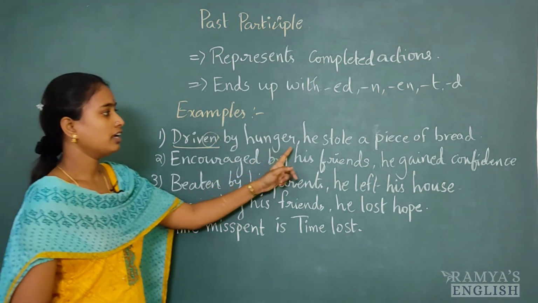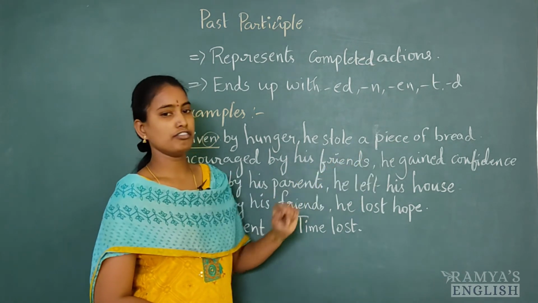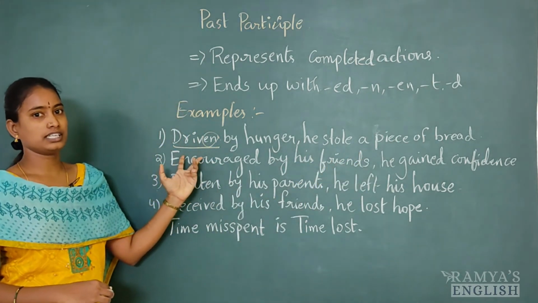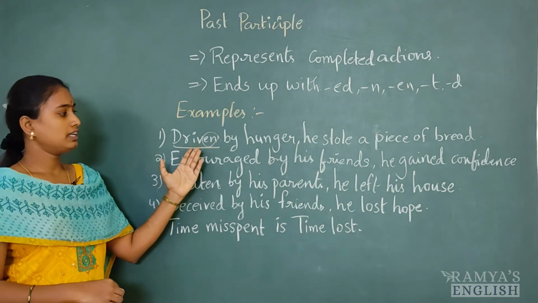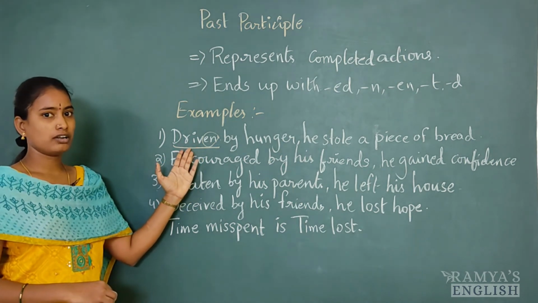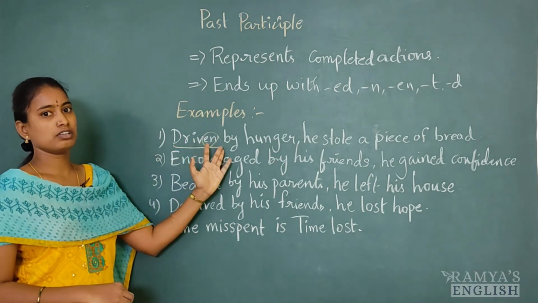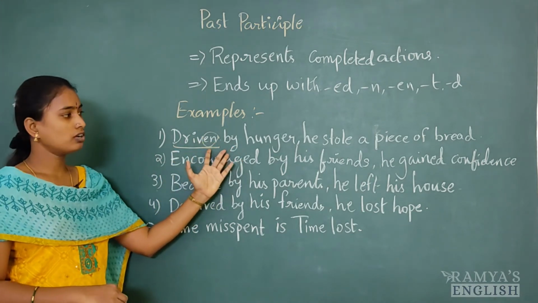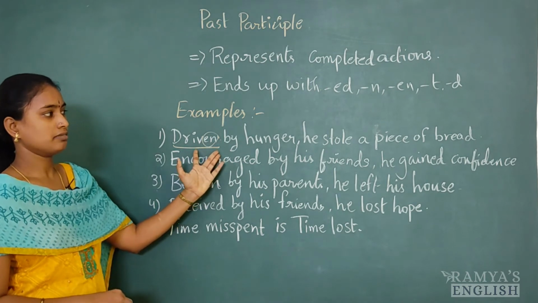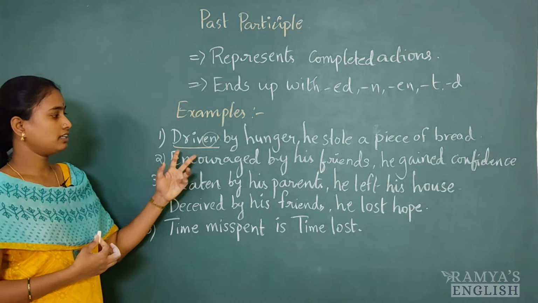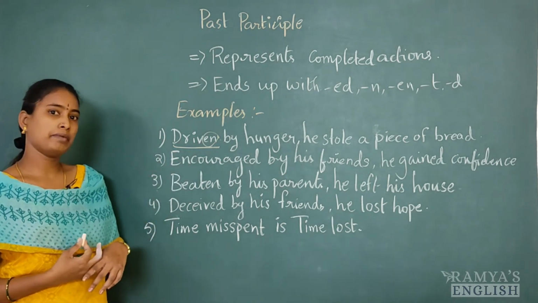"Driven by hunger, he stole a piece of bread." Here it is playing the role of an adjective and also the role of a verb. He was feeling hungry, so this is giving the reason. That's why he stole a piece of bread. Here this driven is a past participle.